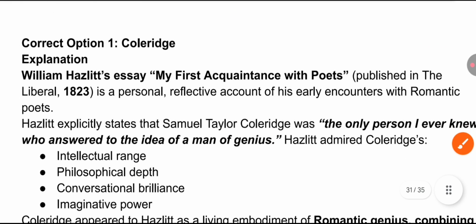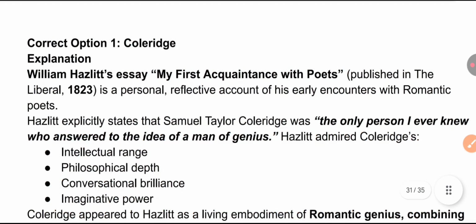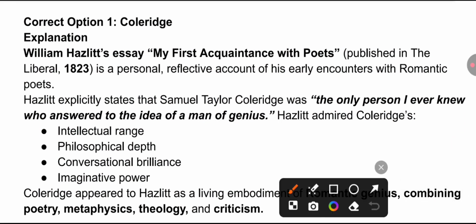Option 1, Coleridge, Samuel Taylor Coleridge, from the Romantic Age. William Hazlitt's essay My First Acquaintance with Poets, which was published in the Liberal in 1823, is a personal, reflective account of his early encounters with romantic poets. In this essay, Hazlitt explicitly states that Samuel Taylor Coleridge was the only person I ever knew who answered to the idea of a man of genius. Hazlitt admired Coleridge for intellectual range, philosophical depth, conversational brilliance, and imaginative power.